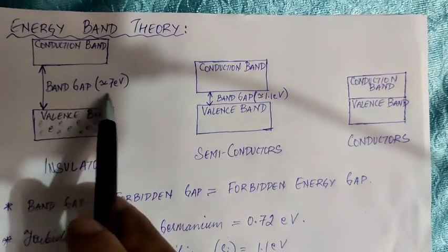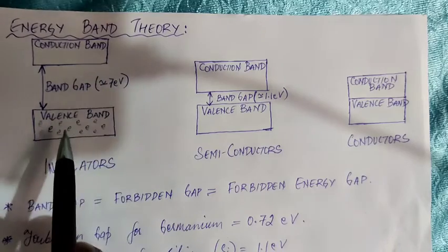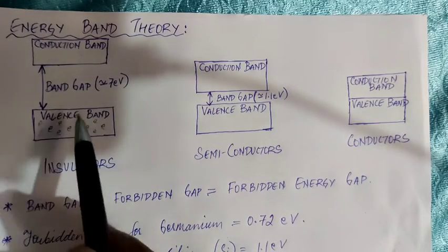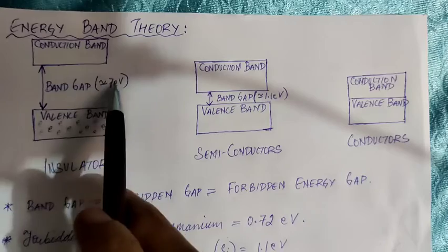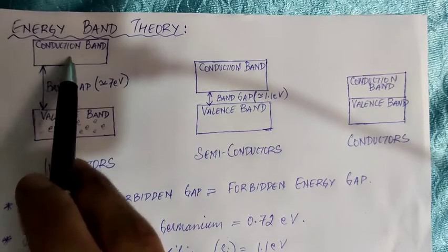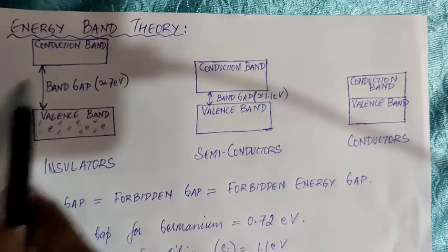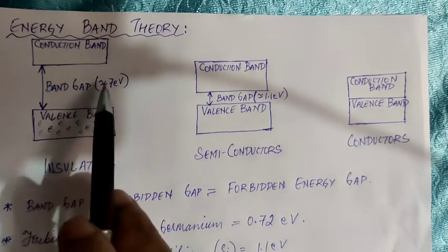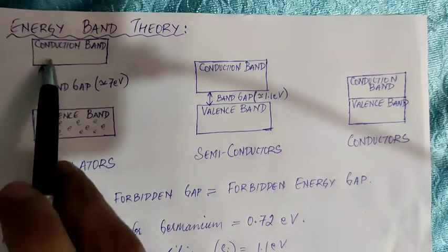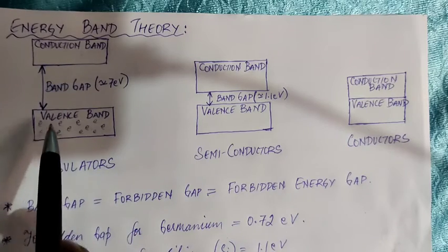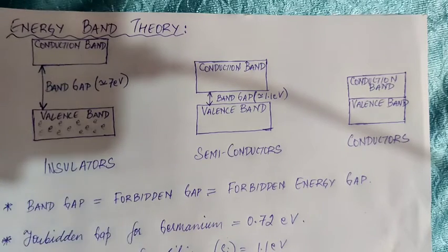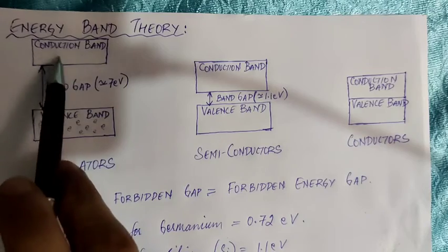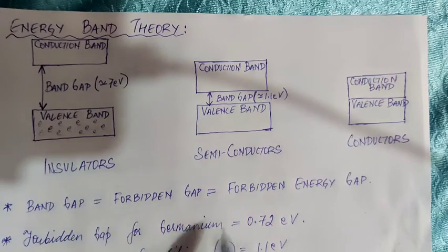If somehow they are supplied with this amount of energy, they can reach the conduction band. So this band gap, also called the forbidden gap or forbidden energy gap, is actually a value of energy that the electrons require to reach the conduction band. So in insulators, you have very few free electrons.